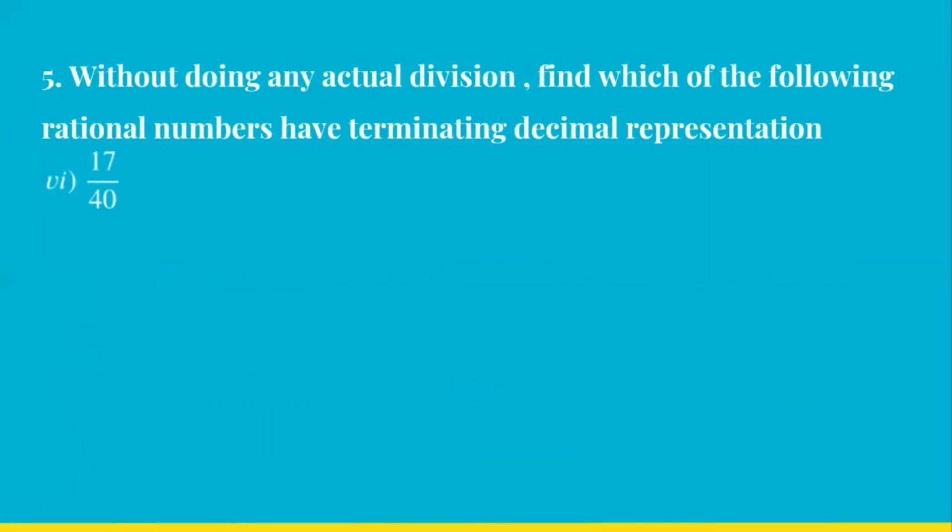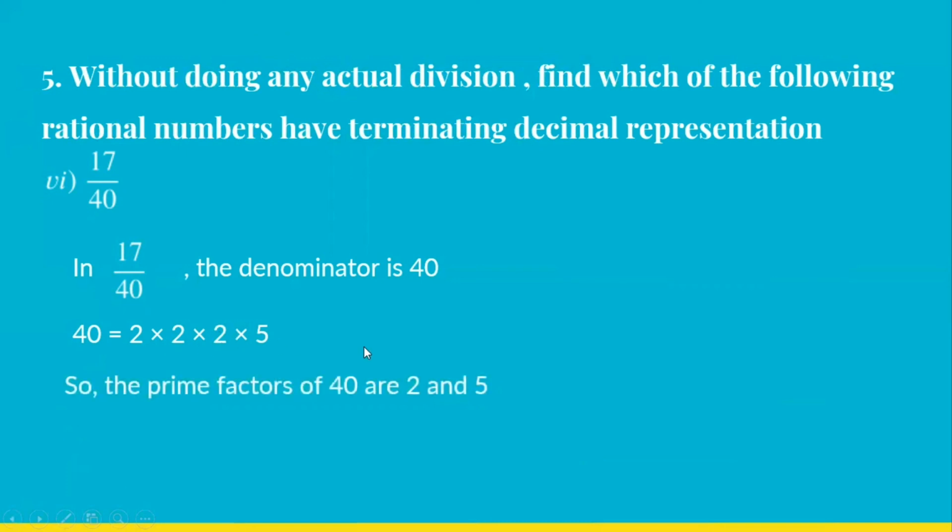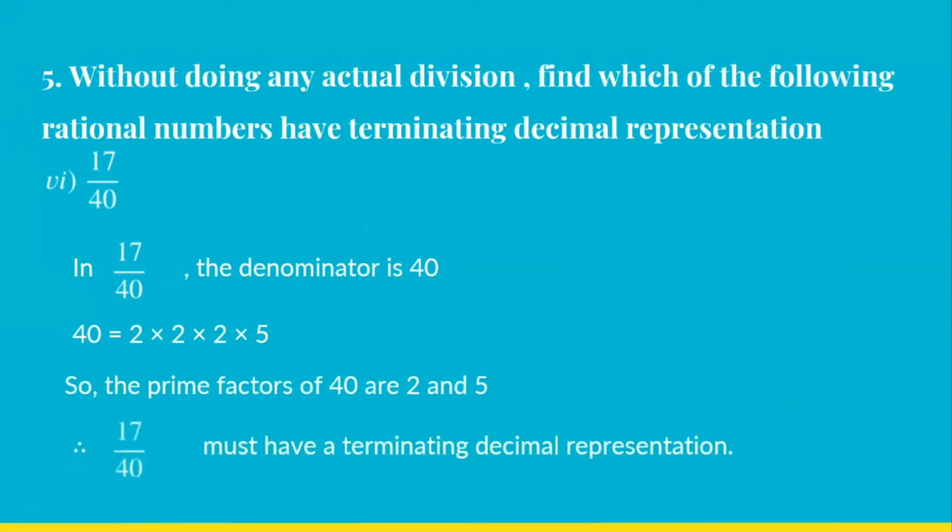17 upon 40. Find the factors of 40. So 40 is 2, 2s are 4, 4 2s are 8, and 8 5s are 40. Only 2 and 5. So yes, it is going to be a terminating decimal representation. Okay.